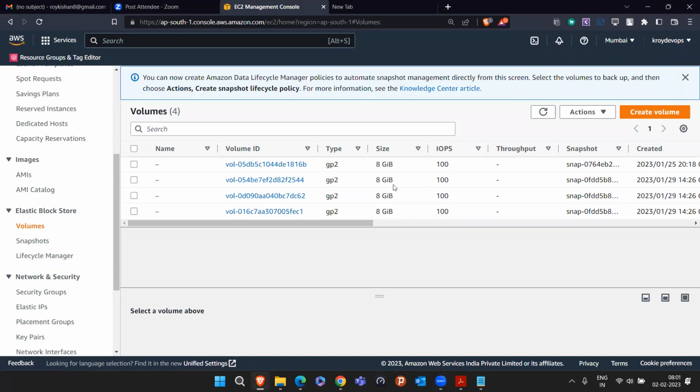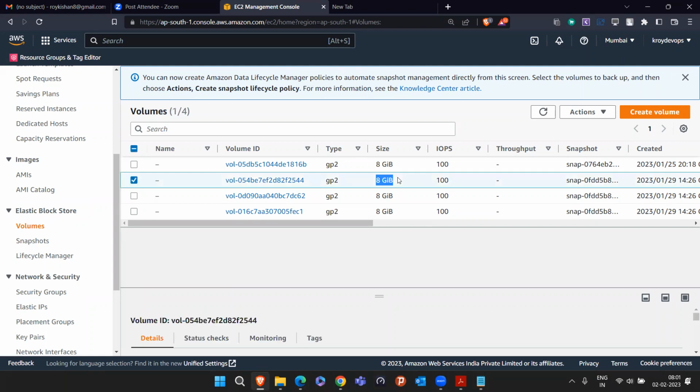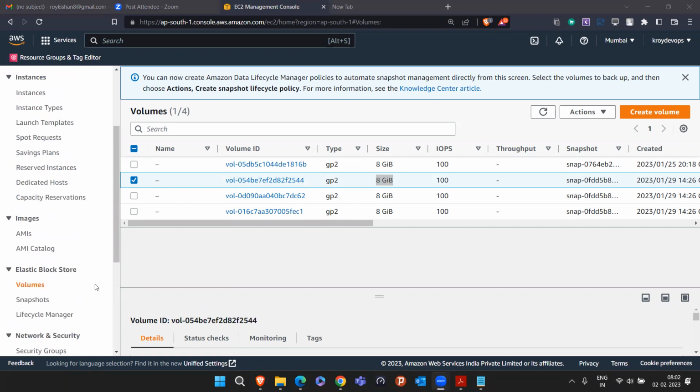Anybody can correlate this? Why is only 8 GB volume visible? In your account, you will see that it will be 8 GB. Have you noticed anything during launching an instance? I think it is the default size. Yes, given. Whenever we launch a Linux machine, by default, it gives an 8 GB hard disk. We never changed it. That's why it is showing as 8 GB.